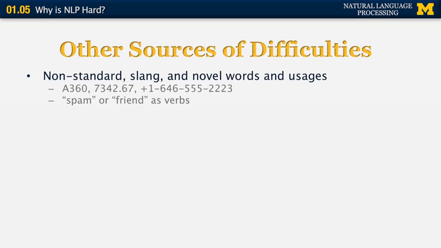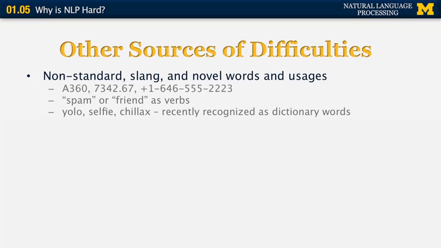The word spam used to be a kind of food, and now it's used as a verb, indicating that you're sending somebody an unsolicited email. The word friend used to be a noun, but now it is used as a verb, as in he friended me on Facebook. Some of the words that you see on the list here were recently recognized as dictionary words. They did not exist a few years ago. For example, YOLO, for you only live once, selfie, for a picture that you take of yourself, and chillax, which is a combination of chill and relax.